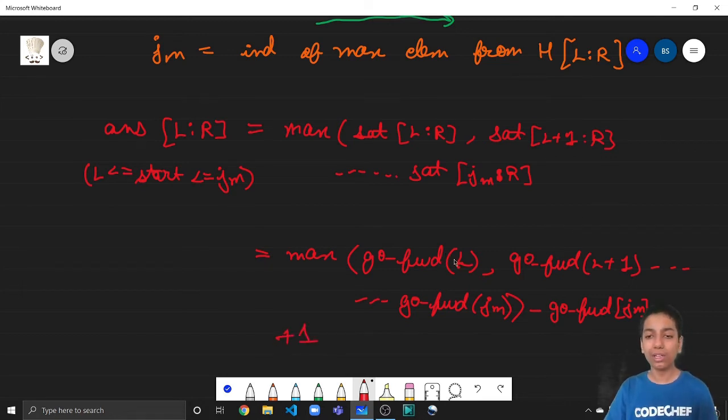Basically I have not done anything very complex. I have just taken out this part, minus go forward of JM plus 1, since it was common for all of them.